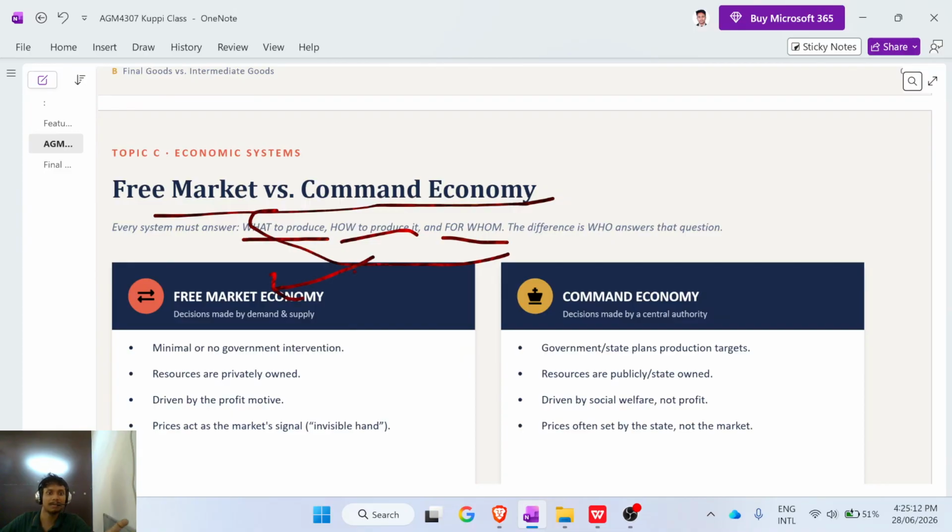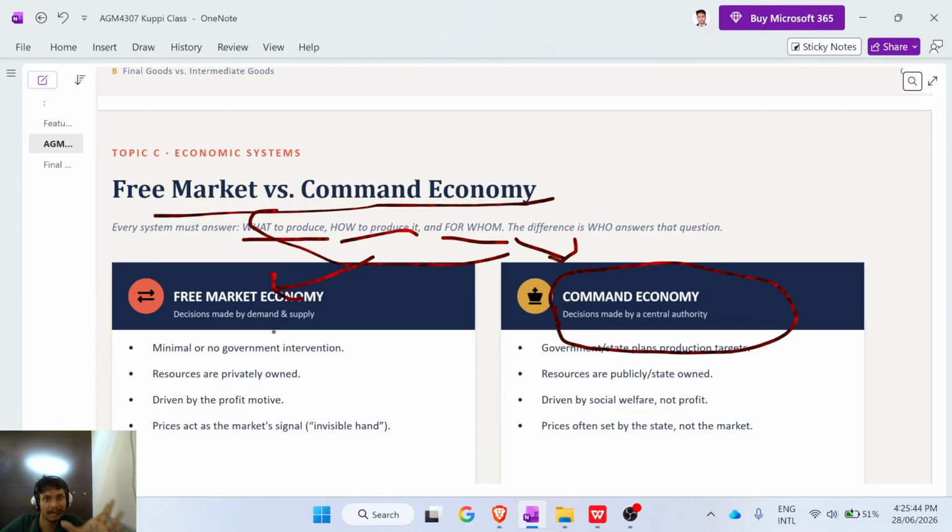Individual people like us and private businesses will decide. But if a government decides what to produce, how to produce, or for whom to produce, that is the command economy.